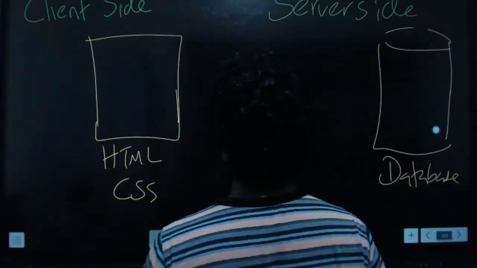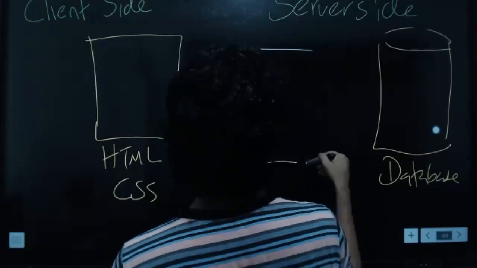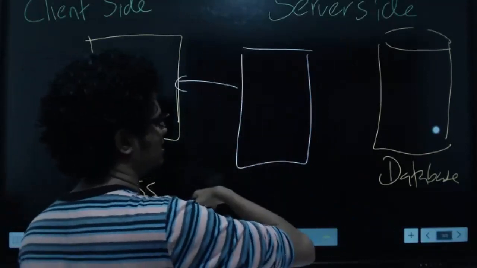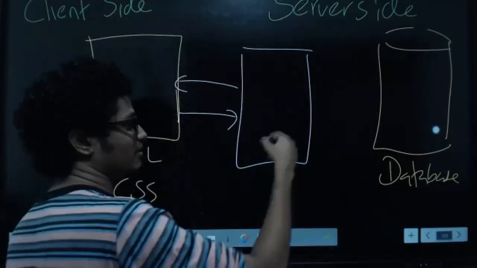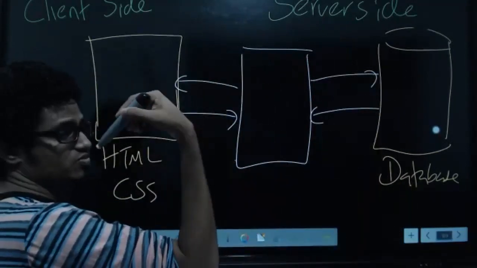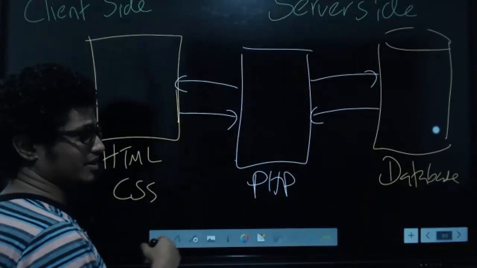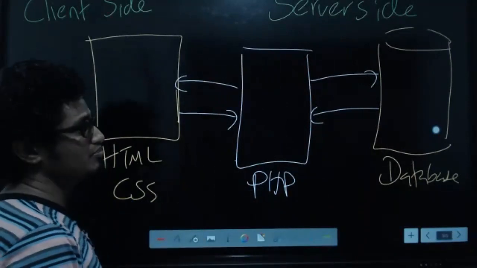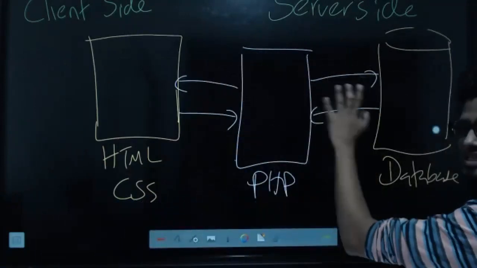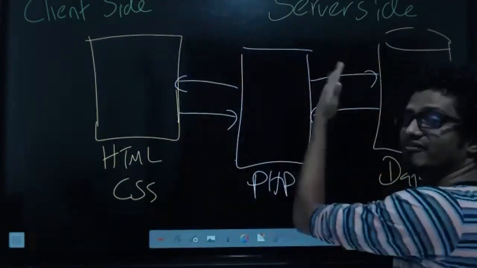So in order to create this connection, to present the content in HTML, get the content from HTML and submit it to the database, get the content from the database, presenting and displaying everything, the connection to the database is made with the use of what? PHP. So mainly PHP is used to create a connection with the database and deal with data in the server side. PHP is a server-side language.